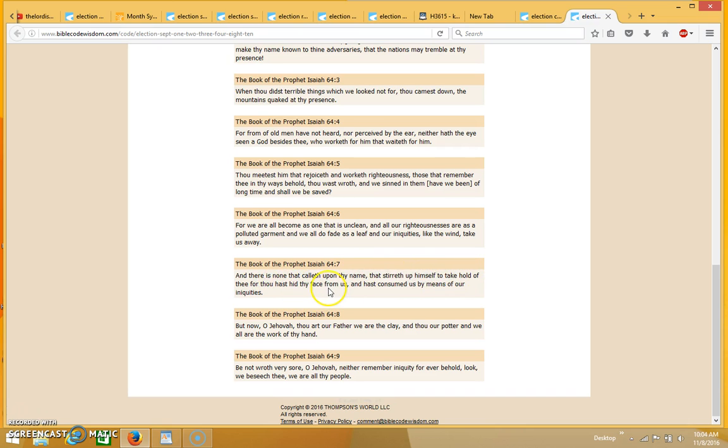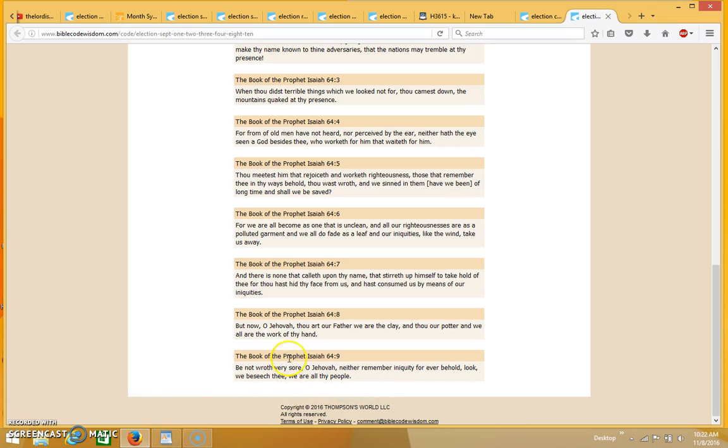For thou hast hid thy face from us, and hast consumed us by means of our iniquities. But now, O Jehovah, thou art our Father, and we are the clay, and thou our potter, and we are all the work of thy hand. Be not wroth very sore, O Jehovah, neither remember iniquity forever. Behold, look, we beseech thee, we are all thy people.